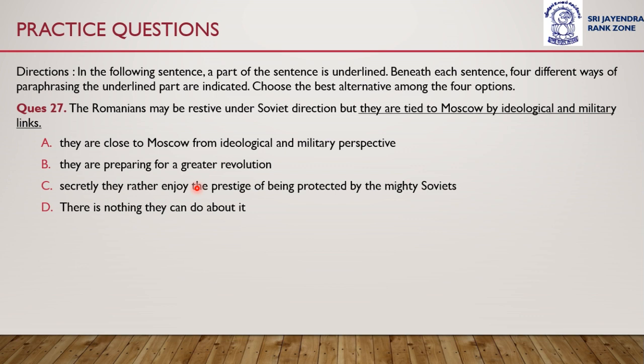The Romanians may be restive under Soviet direction, but they are tied to Moscow by ideological and military links. Option A is they are close to Moscow from ideological and military perspective. Option C is they are preparing for a greater revolution.